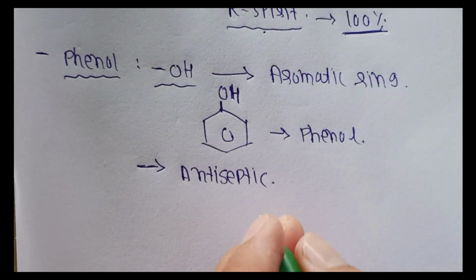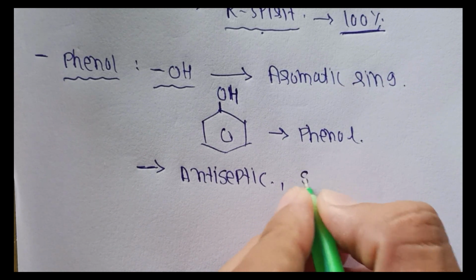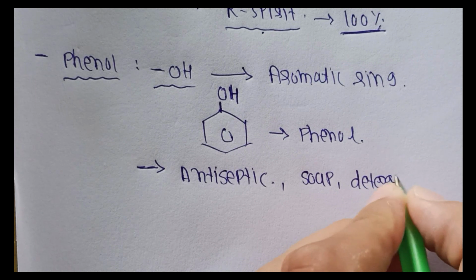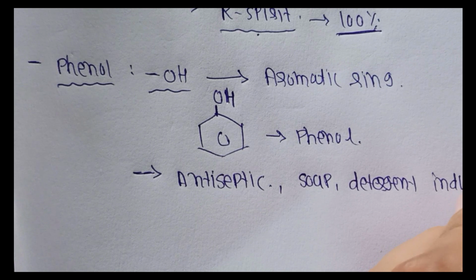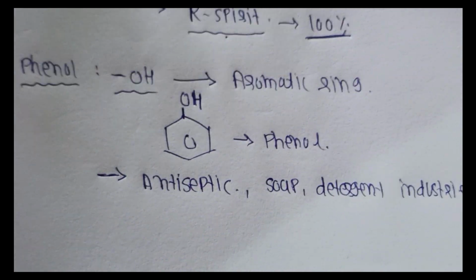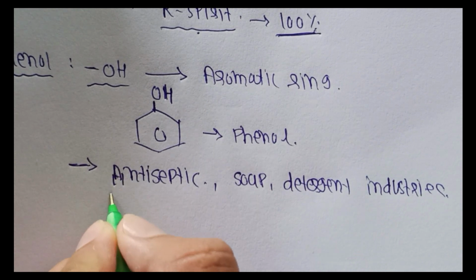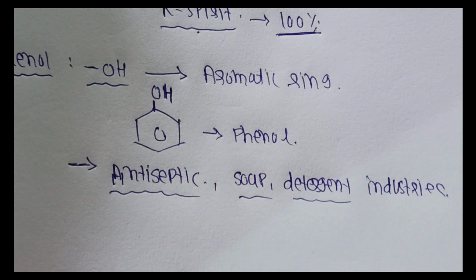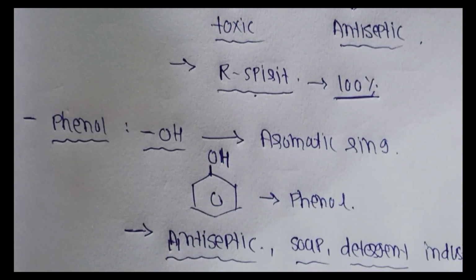Phenol is also used in the soap and detergent industry. Generally phenol is used as an antiseptic in medicine, and also in soap and detergent industrial use. This is the difference between alcohol and phenol.